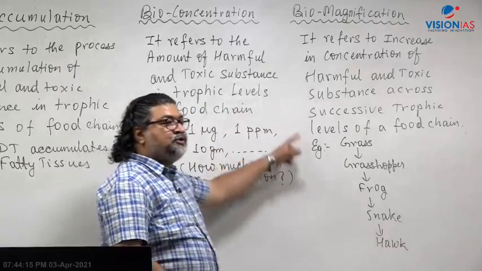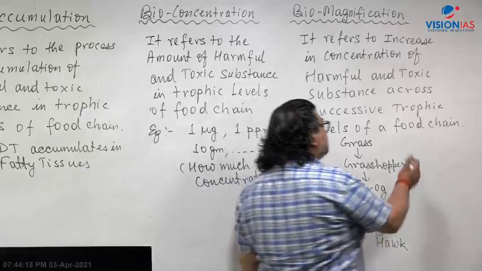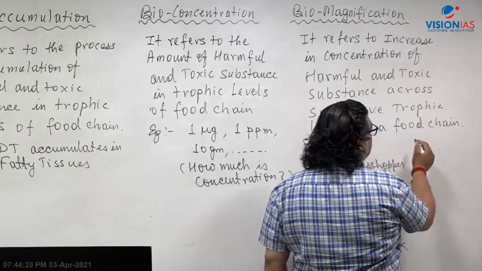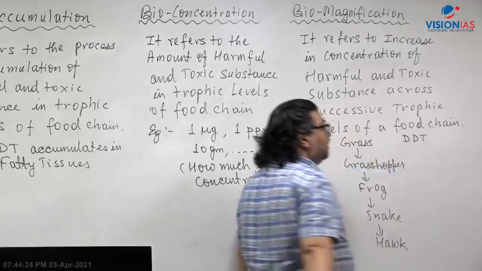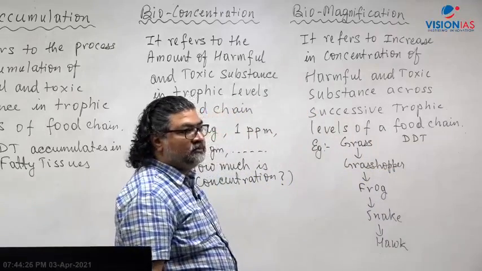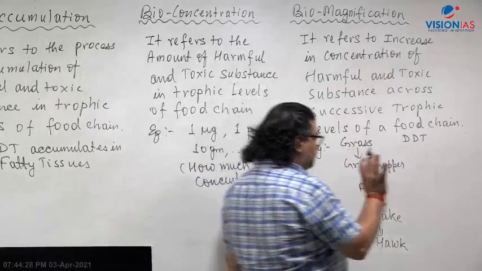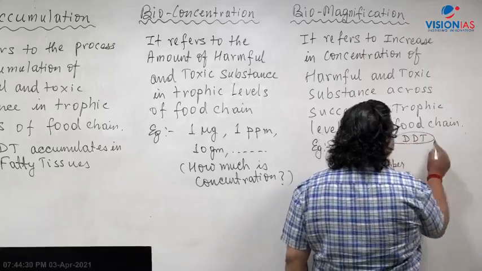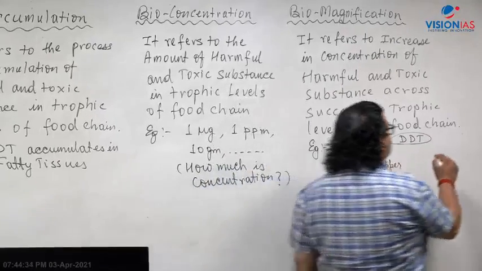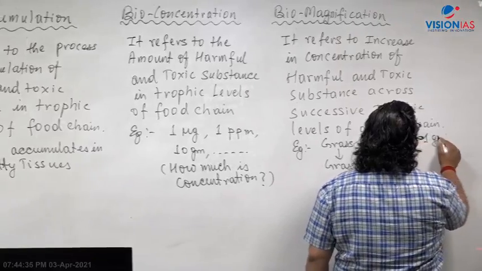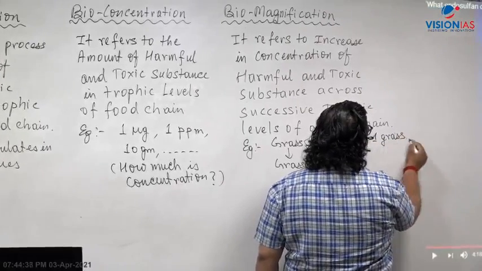Let's consider this food chain. And there is a use of pesticide, a use of DDT. So let's say, for example, when there is a use of DDT as a pesticide in the agricultural land, one grass accumulates.